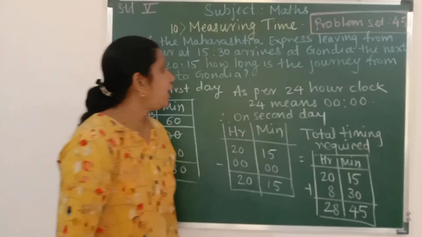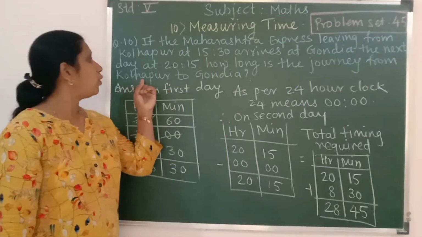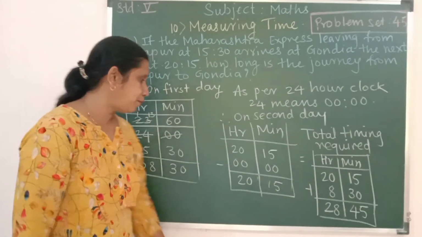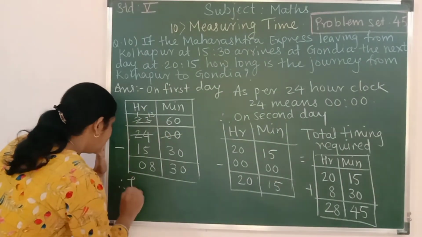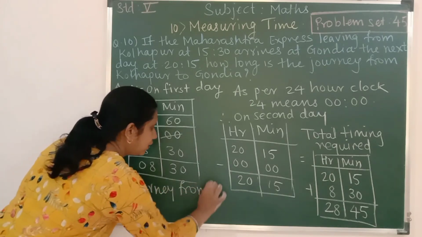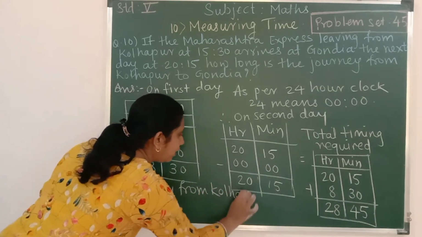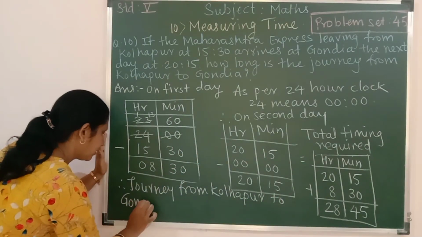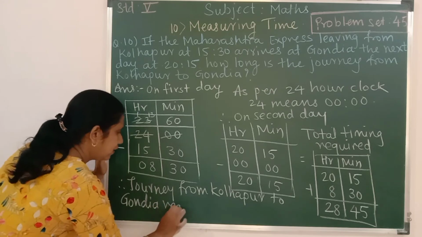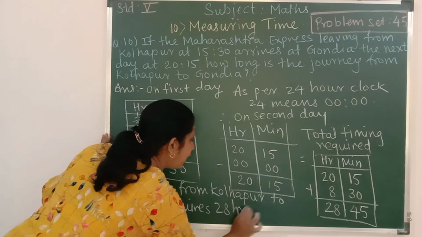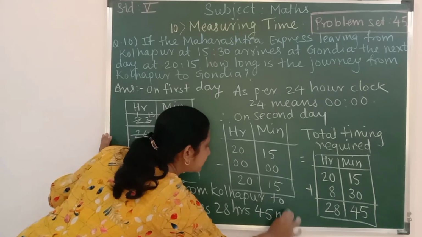Okay, therefore the journey from Kolhapur to Gondia requires 28 hours 45 minutes. So we'll write over here, journey from Kolhapur to Gondia requires 28 hours 45 minutes.